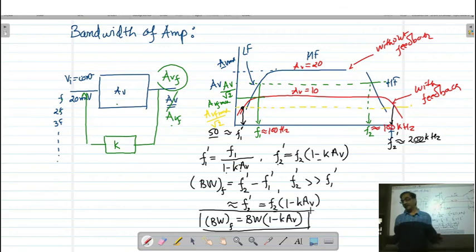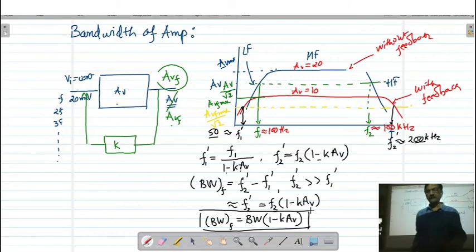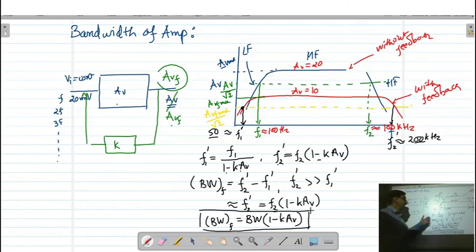So normally if the bandwidth of the amplifier is large, then it is a good quality of the amplifier. Means in that case either we applied a lower frequency or a higher frequency, for every frequency the response of the amplifier is same. So if we have a more flat curve, then that is the ideal amplifier, and that you can achieve by applying this negative feedback to the amplifier circuit. So this is another advantage of using a negative feedback.